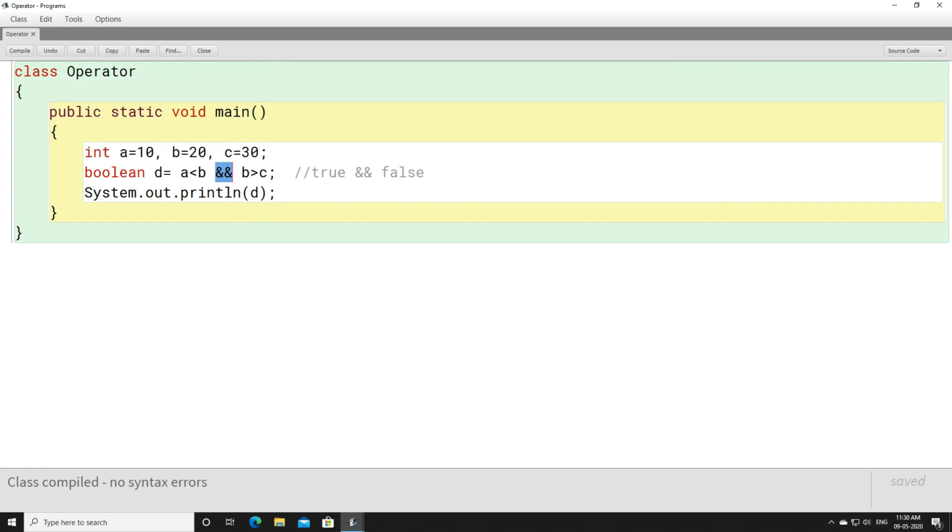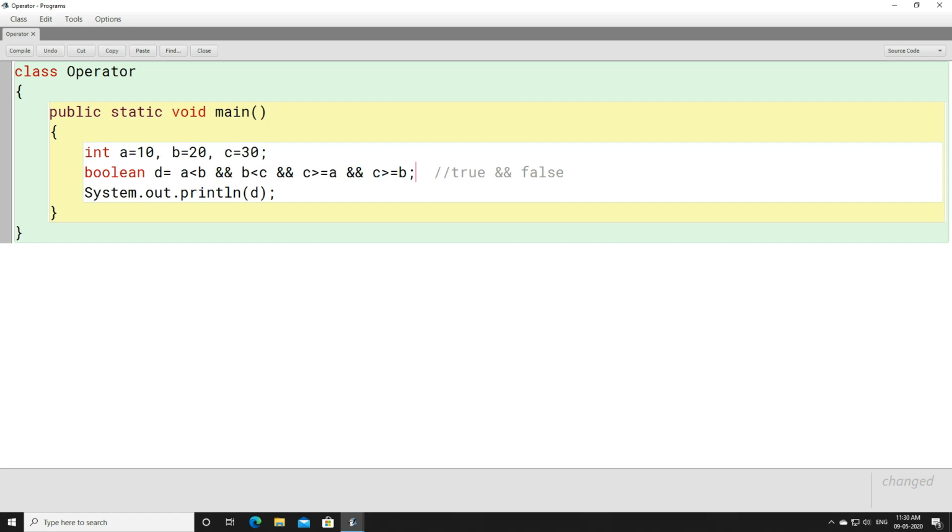So basically the AND logical operator will give you true as the outcome if all the conditions are true. Now let's use some more conditions here. If A is less than B, B is less than C, and C is greater than A, and C is greater than B. Here we have used a lot of conditions, right? 4 conditions we have used. Let us make it equal to sign.